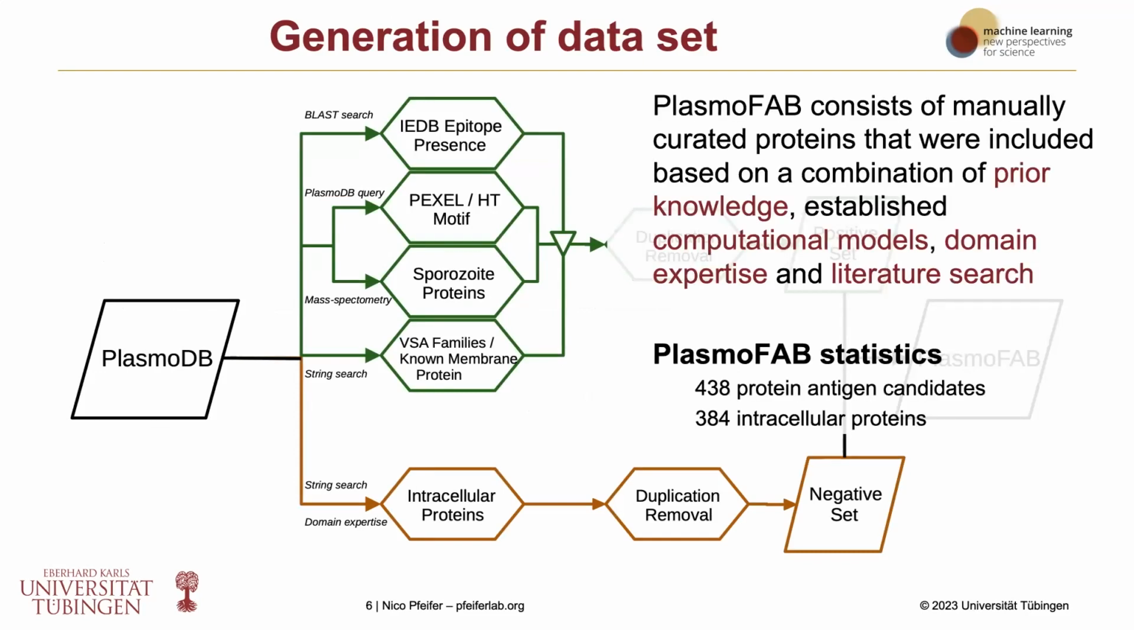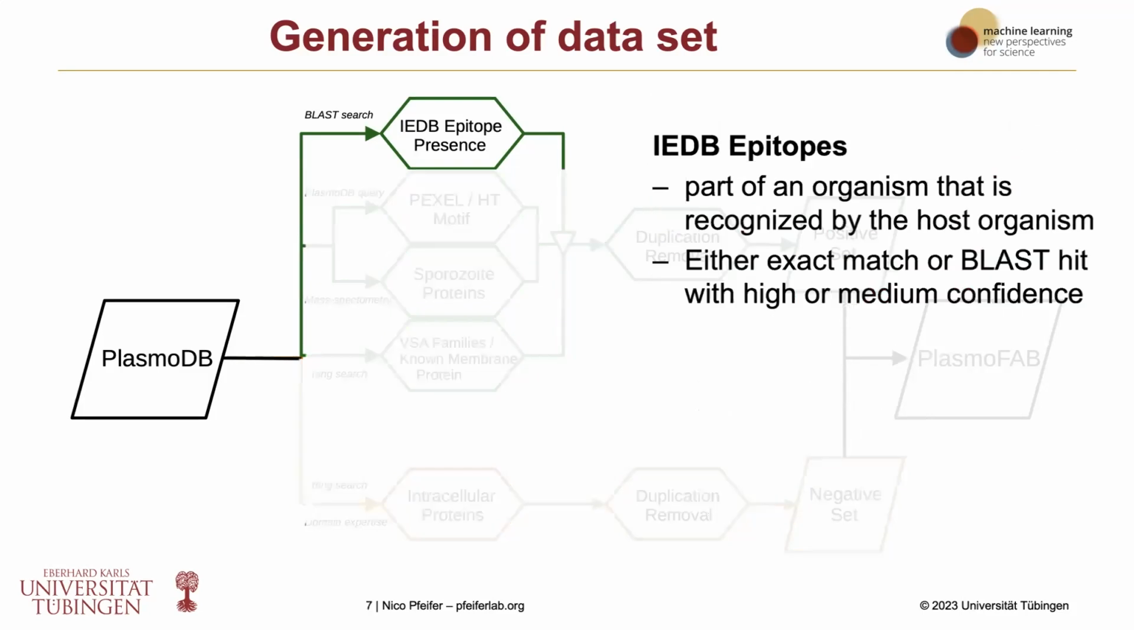So PlasmoFAB consists of manually created proteins that were included based on a combination of prior knowledge, established computational models, domain expertise, and literature search. And in the end, we had 438 protein antigen candidates. So this is our positive set in our machine learning model in the end. And then also the 384 intracellular proteins, which are considered negative examples in the training of our machine learning model in the end. And we start from PlasmoDB.